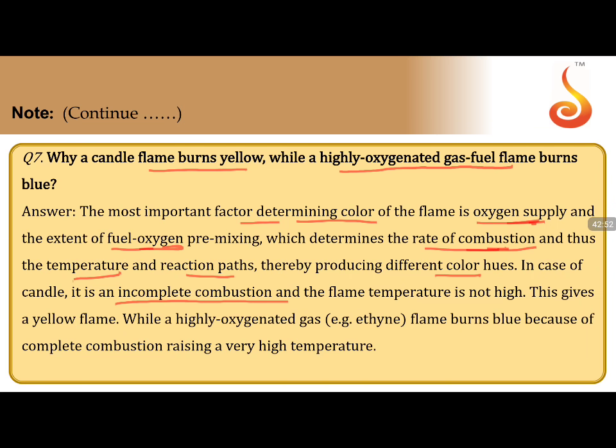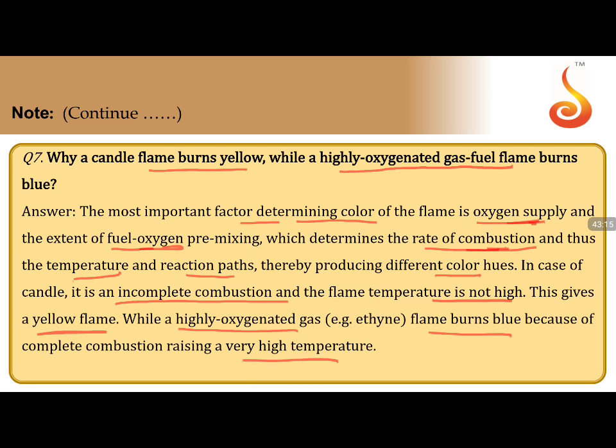Now incomplete combustion makes the flame not achieve high temperature, so the temperature is not high. So this gives you a yellow flame. While highly oxygenated, the name itself says you are providing more oxygen, the flame burns blue because the rate of combustion is high, the temperature is high.